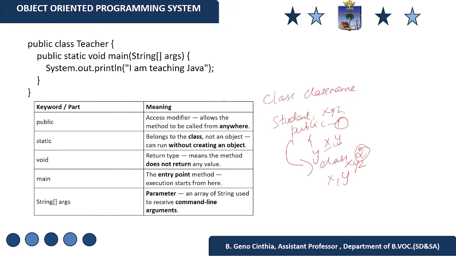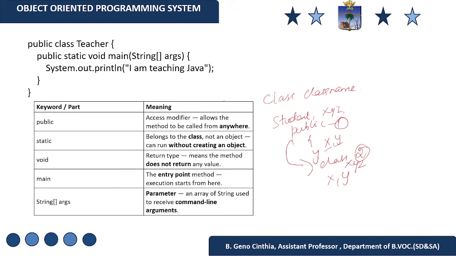Static belongs to the class, not an object, and can run without creating an object. Do you think it is possible to run a Java program without creating an object? Yes, it is possible, and that is why we use the word static. Void is the return type, meaning it does not return anything. The next one is main, the entry point where the execution starts. Next is String args, an array of strings used to receive command line arguments.